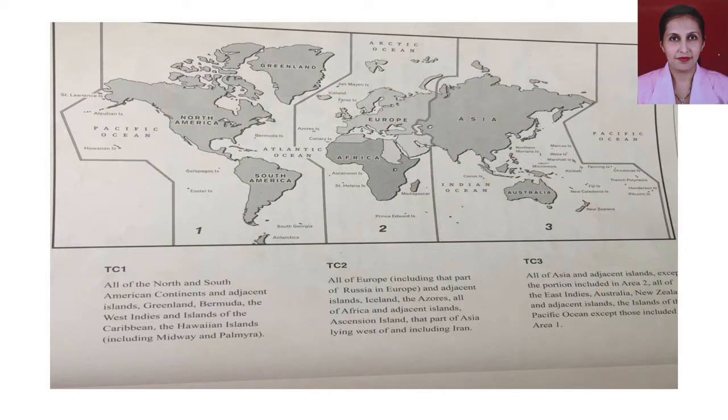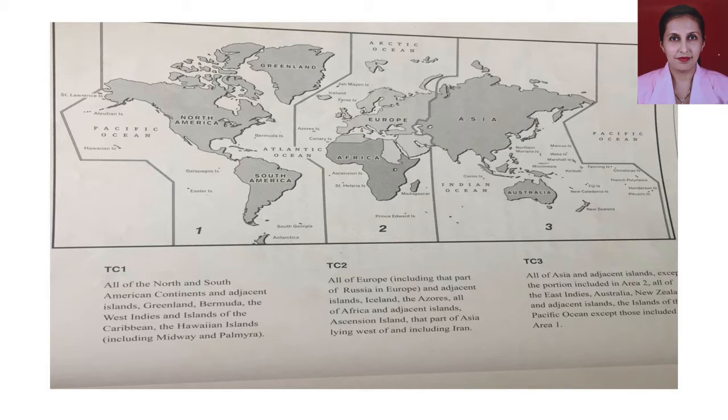All of the North and South American continents and adjacent islands, Greenland, Bermuda, the West Indies and islands of the Caribbean and Hawaiian Islands including Midway and Palmyra. It means the entire American continent, from top to bottom, as you can see here very well. On the left side there is Pacific Ocean, on the right side there is Atlantic Ocean. So wherever the marking is given, that entire area of number 1 is known as TC1 and it comes under